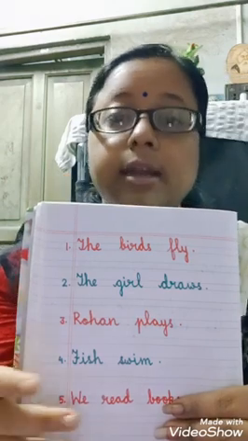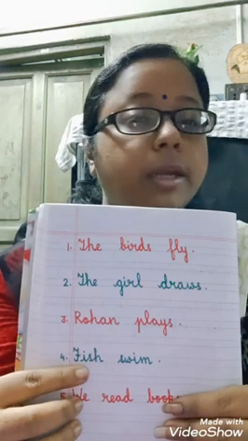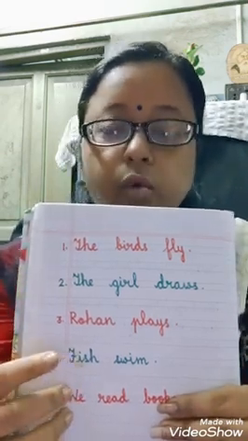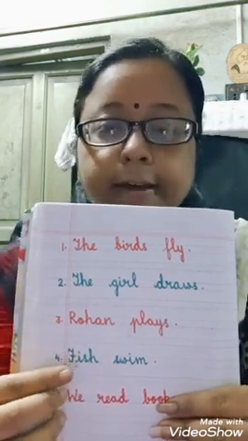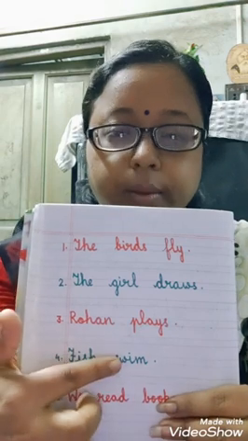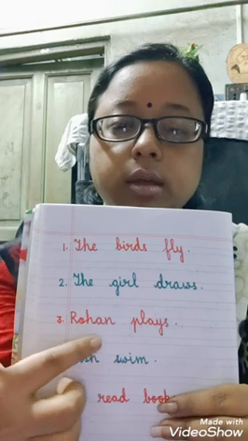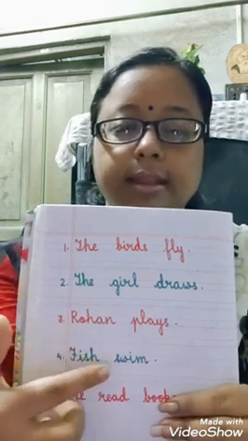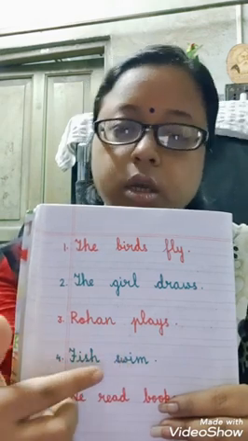If there are more than one fish, again we will say fish. There will be no changes. Okay, this is the short information I wanted to give you. So let's get back to the sentence. Fish swim. Now in this sentence, the naming word is the fish and the doing word is the swim. Fish swim.